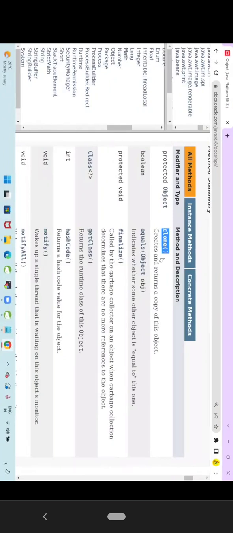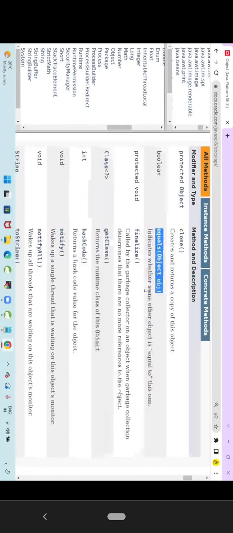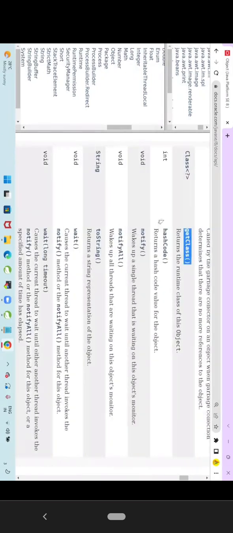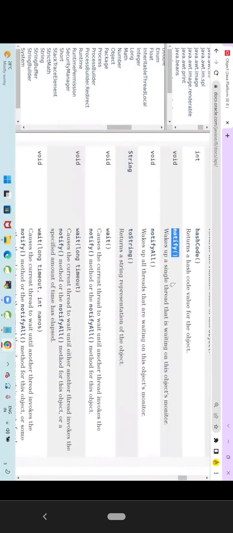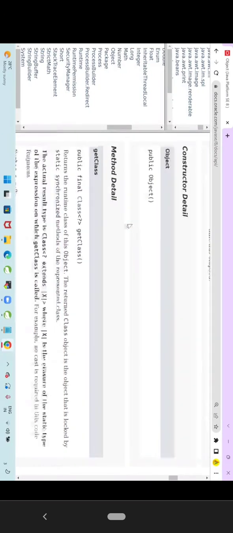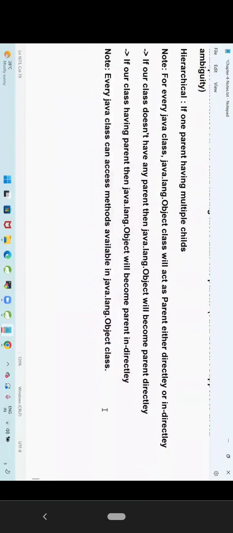Coming to the methods, can you see what is this? Clone method. Equals. Finalize. Get class. Hash code. Notify all. ToString. Wait. So there are so many methods available. I mean to say there are 11 methods available in the Object class.